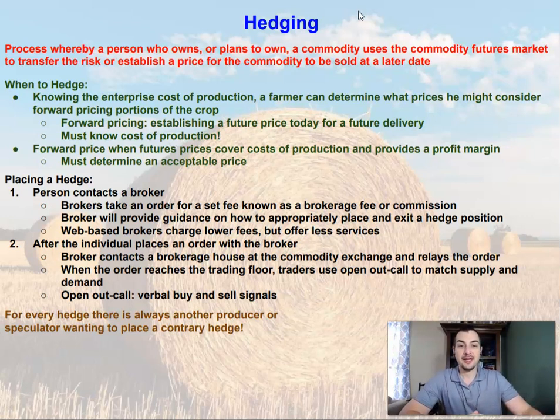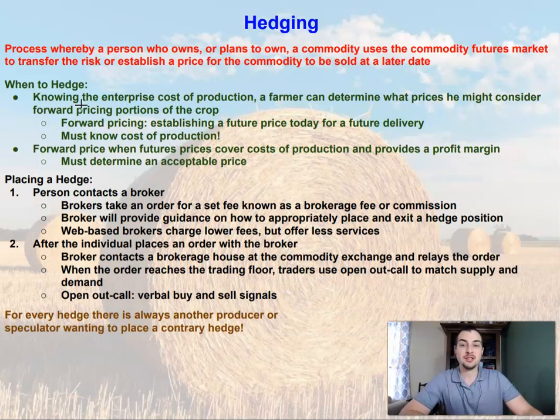So that hedger is somebody who is going to own or plan on owning a commodity. That is a very important distinction right there. They're trying to transfer risk or establish that price. So when is a person going to hedge? Somebody who owns or plans on owning the commodity, when to hedge?